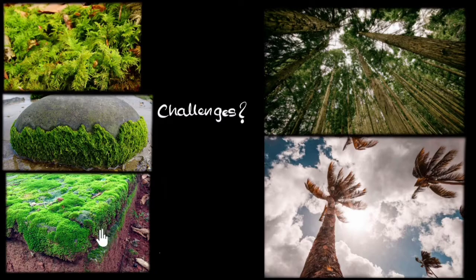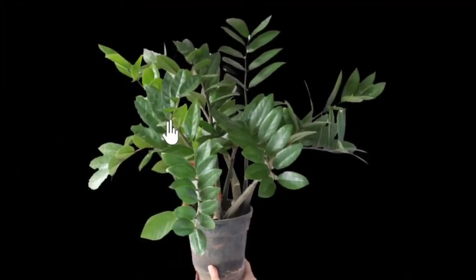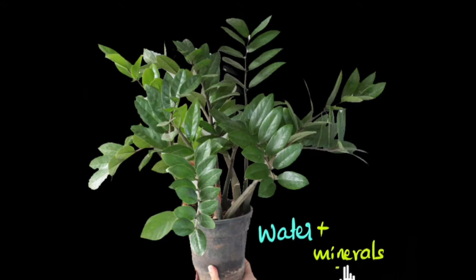Okay, what's a transport system and why do they need them? Well, let's take an example and understand this. For example, consider my house plant. In order for this plant to stay alive, all the parts of it require food and water and minerals so that they can grow. But where are they available? Now, you might know that most of the water and the minerals are available in the soil. So the soil contains water and it has minerals in it. Minerals. And the plants have roots which can absorb these water and minerals, so great.